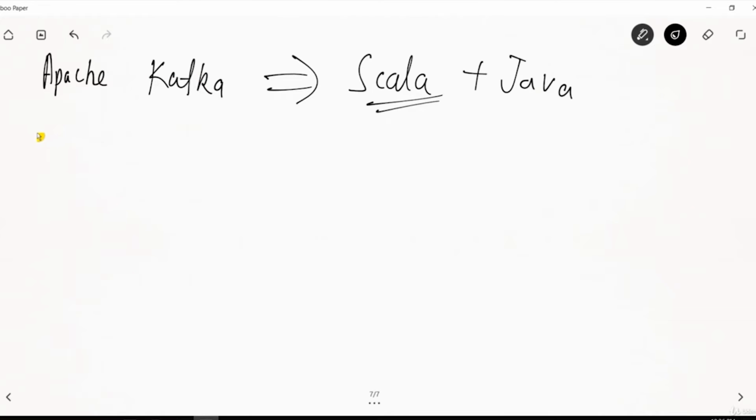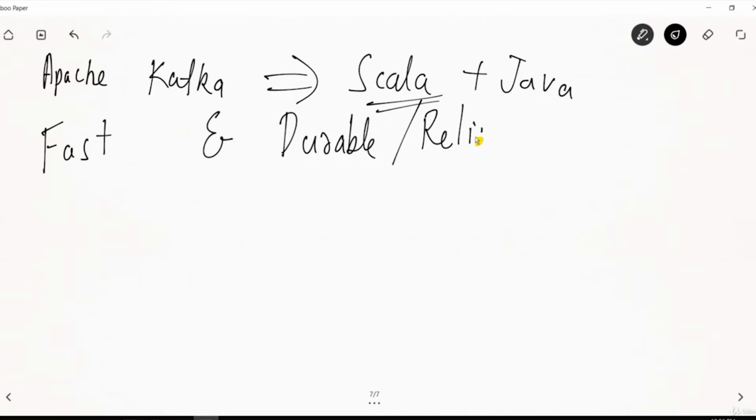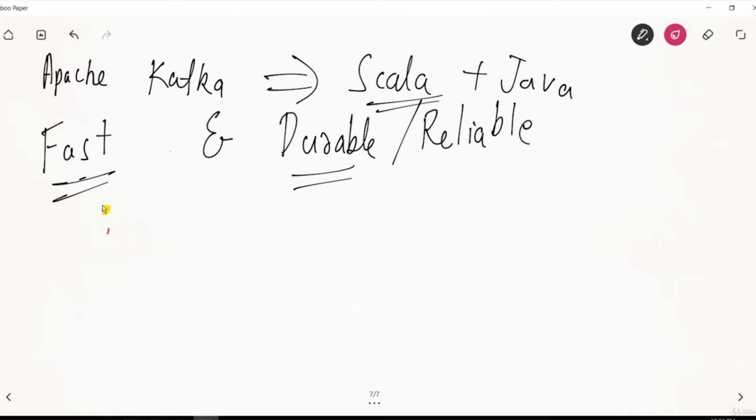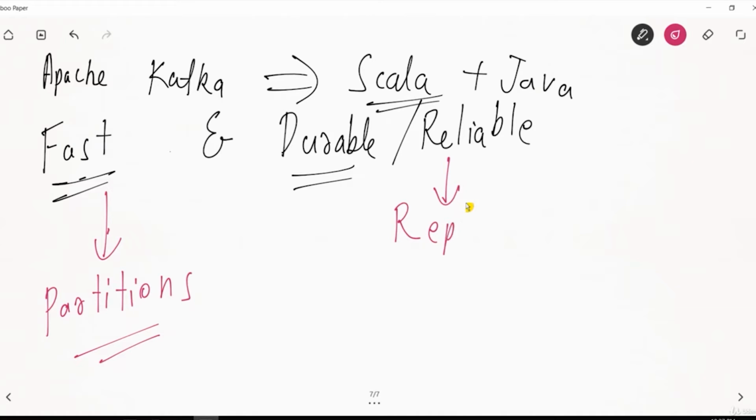Now, to make it fast as well as reliable or durable, as we said, it is fast and durable. Let's see how it is fast and how it is durable. To make it fast, Apache Kafka uses a concept called partitioning, partitions. And to make it durable or reliable, it follows a concept that is replication.